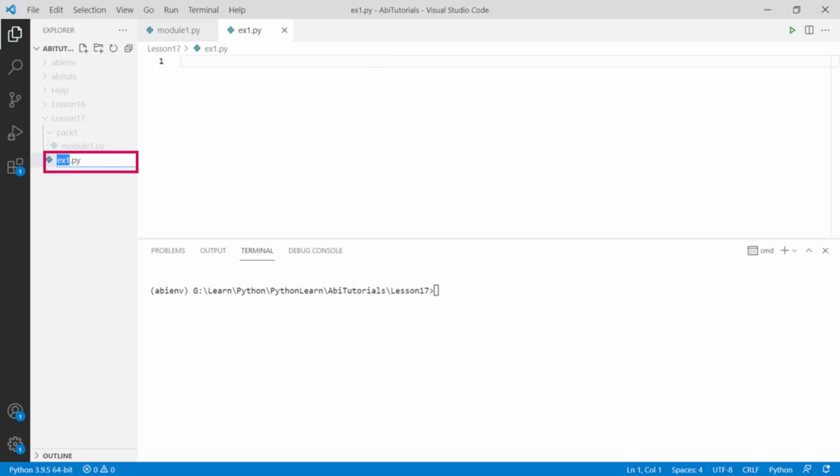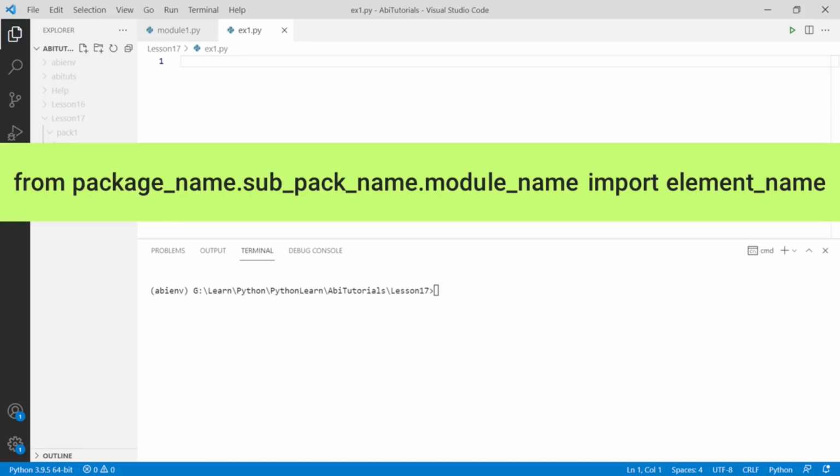Now let's use a very simple package we have created from a new Python file named ex1.py, which we are going to create within the lesson 17 folder. To use the package you have created, you have to import it to your Python file ex1.py. Use the syntax from packagename.subpackagename.modulename import the element name which you need to import in your new Python file.